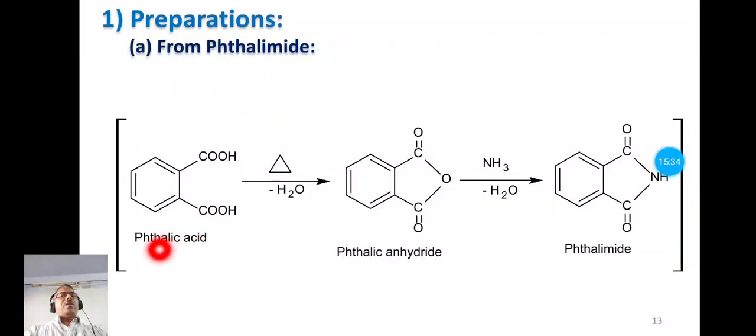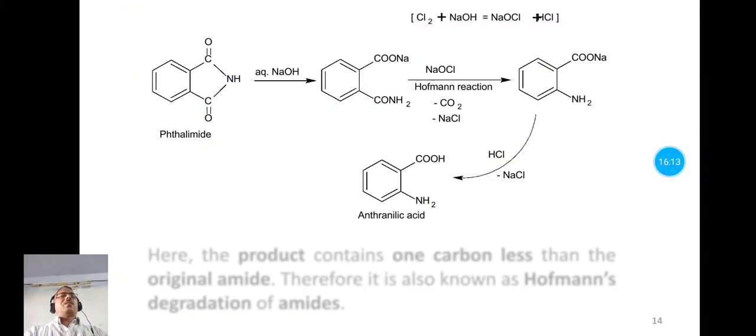Now when this phthalic acid is heated, it undergoes dehydration and forms phthalic anhydride, meaning one OH and one H are given out as a water molecule, and the intermediate product is phthalic anhydride. This phthalic anhydride on treatment with ammonia gives phthalimide. This is the structure of phthalimide, and we have to use this phthalimide as a starting material to prepare anthranilic acid. So the reaction is like this one.